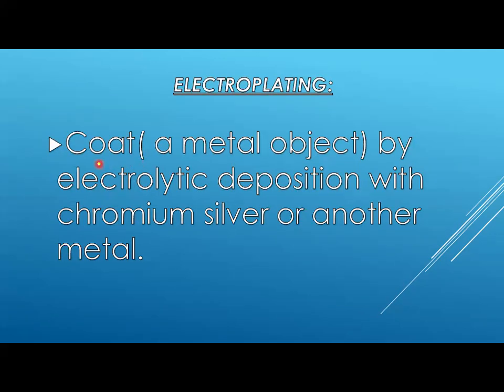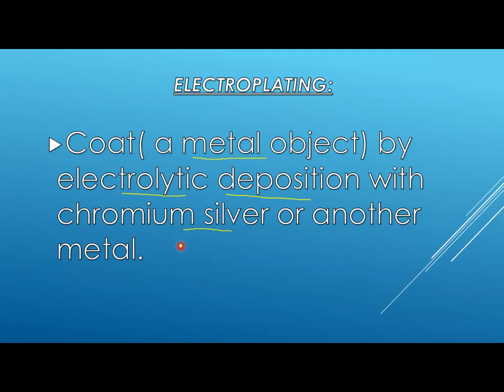Electroplating is basically coating of an object, any metallic object, by electrolytic deposition, with chromium, silver, or another metal. What happens in electroplating? Basically, electroplating means to coat something, to plate something by the help of electricity.